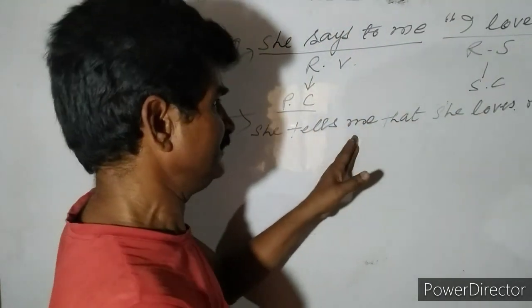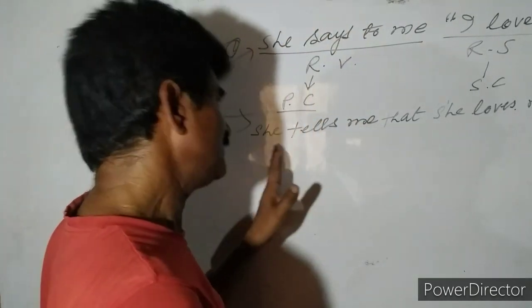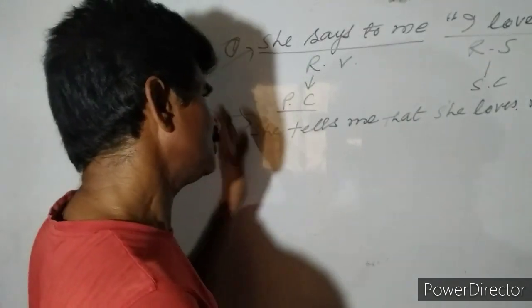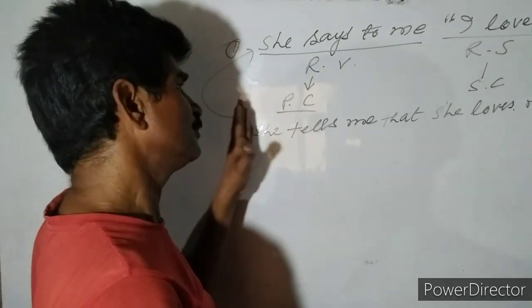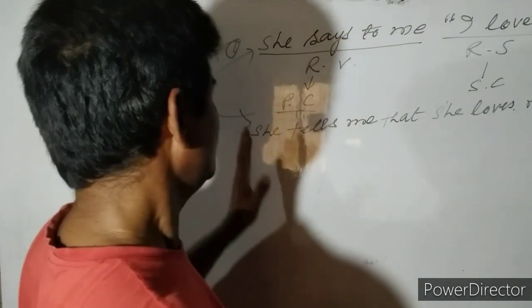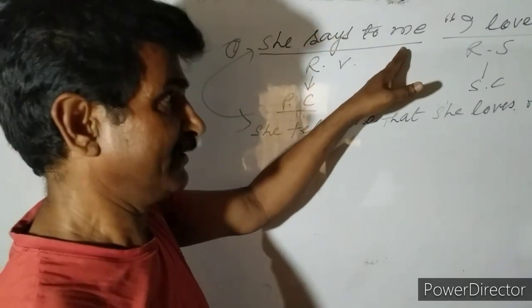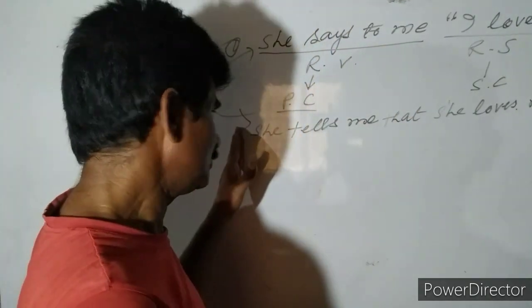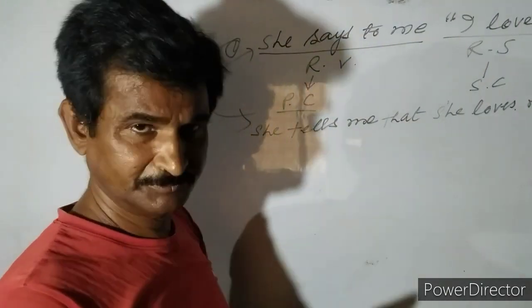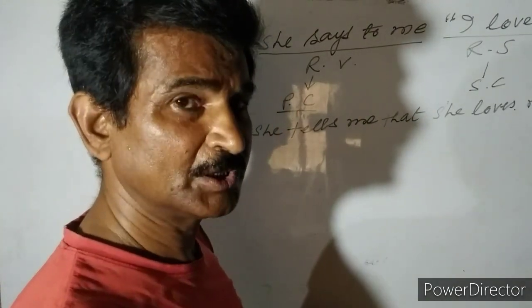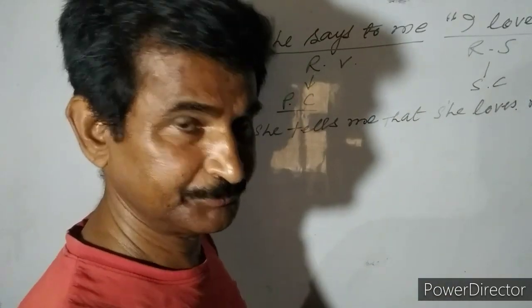She tells me that she loves me. Both have the same sense. Only I have transformed it from direct to indirect. The sense of both sentences is equal, but the rules are different. The first follows the rules of the direct narration, and the second is followed according to the rules of indirect narration, as usually given in your grammar book. So narration is also a part of transformation.